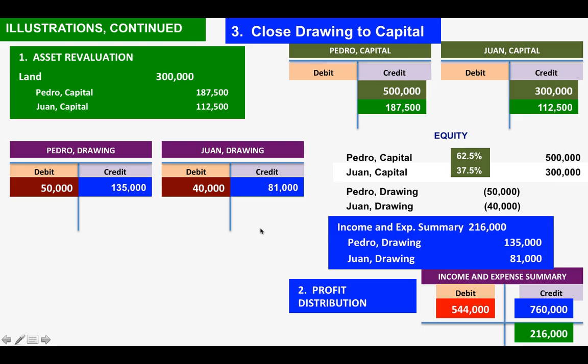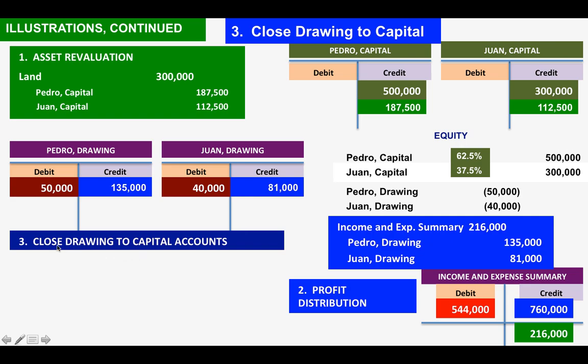Okay? So, class, the next is that we will close the drawing accounts to capital accounts. Okay. So this is the third accounting consideration. The first one is asset revaluation. The second is profit distribution. And the third is closing the drawing account.